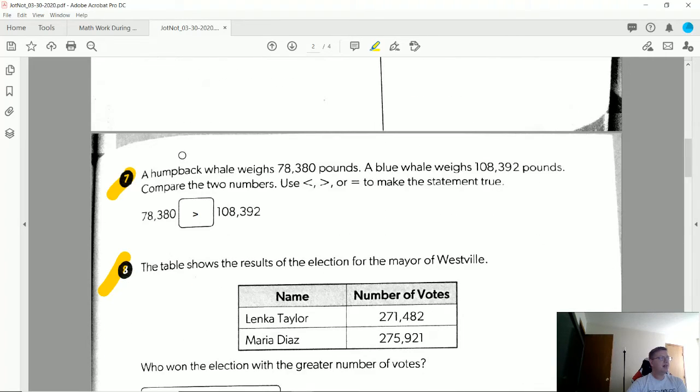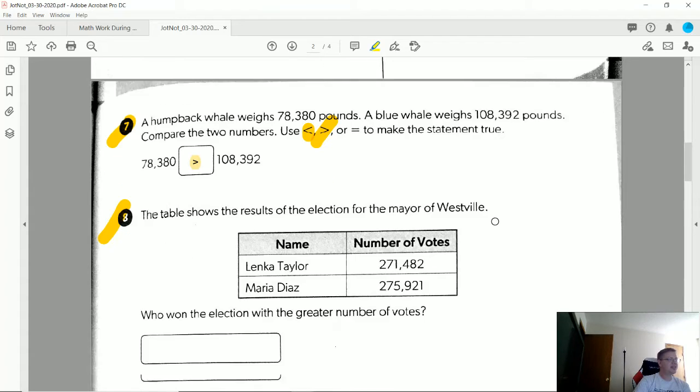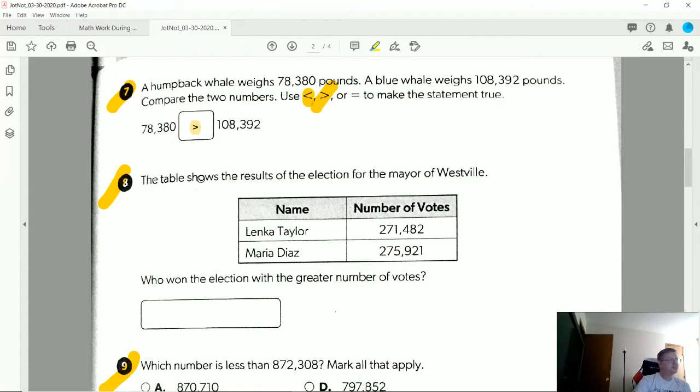Number 7, a humpback whale weighs this amount. A blue whale weighs this amount. We want to compare the two numbers, and I put the wrong one in there, because I'm trying to type from my laptop instead of my keyboard. So we actually wanted, I did it again. We want less than. So 78,380 is less than this one. So apologies on that.